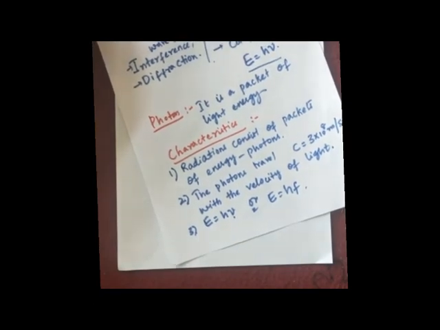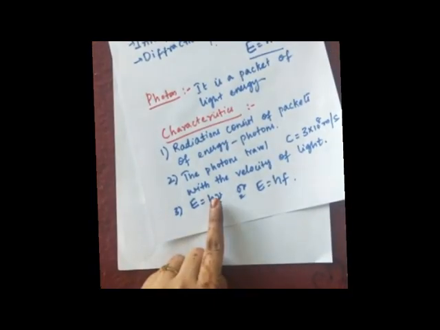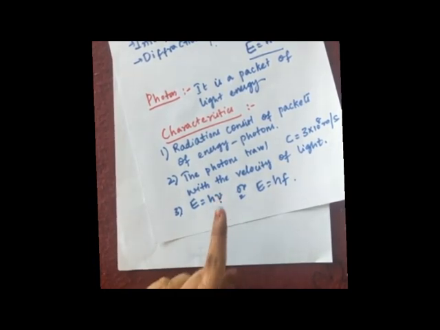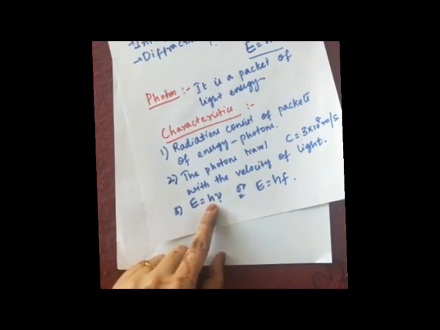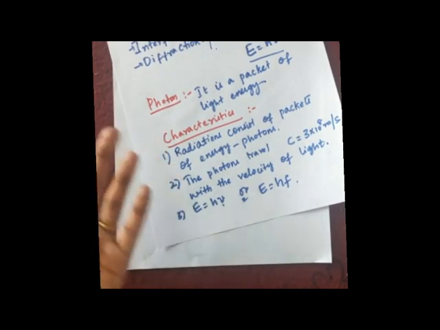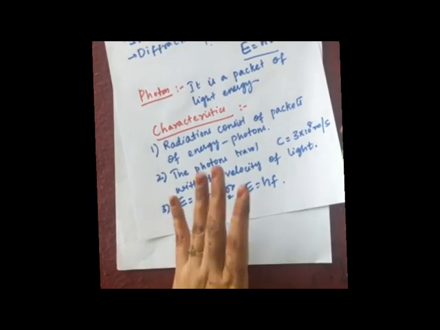You can denote frequency with nu or with f. Okay, so this is the third characteristic. Now coming to the fourth characteristic of a photon. You have to make a sentence that each photon has an energy E equal to h nu, where E is the energy of the photon, h is Planck's constant, whose value is 6.625 into 10 to the power minus 34 joule-seconds, and f is the frequency of the radiation. You have to mention that in this characteristic of the photon.